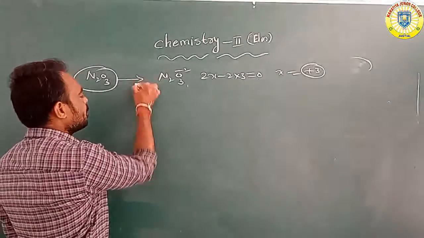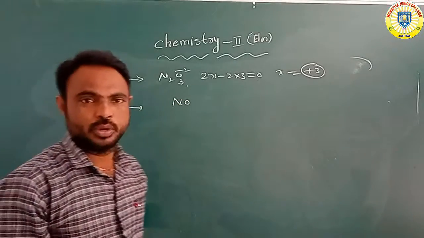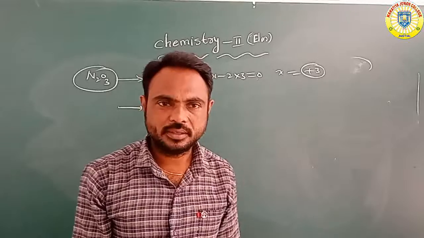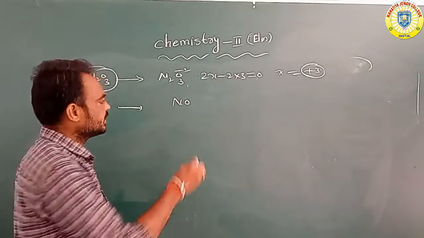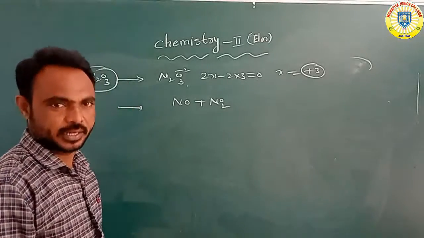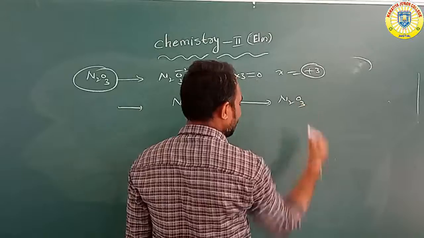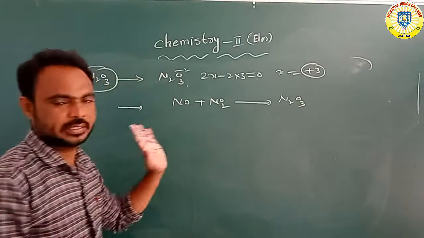How is it prepared? Nitric oxide, NO, reacts with NO2, nitrogen dioxide, to form N2O3, nitrogen trioxide.